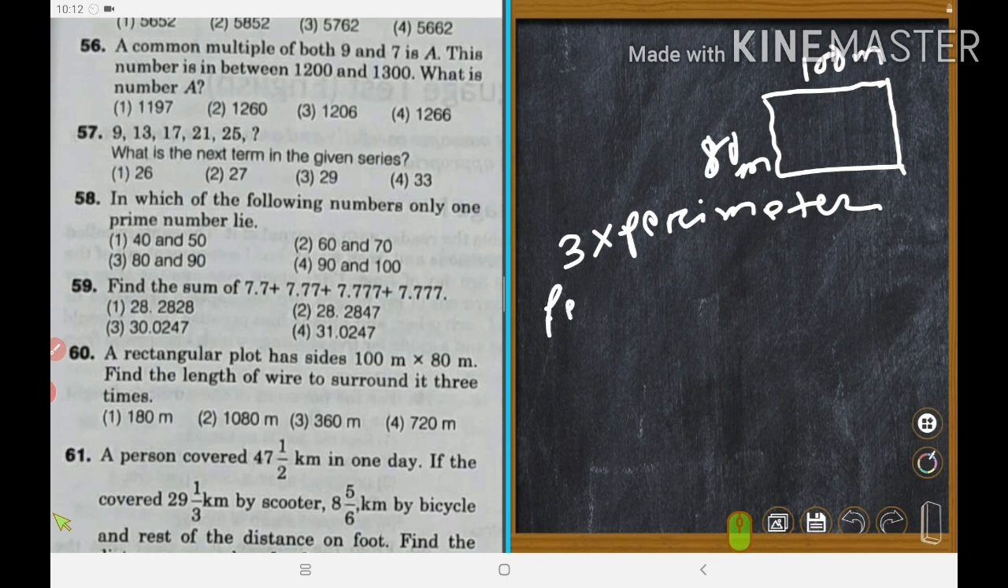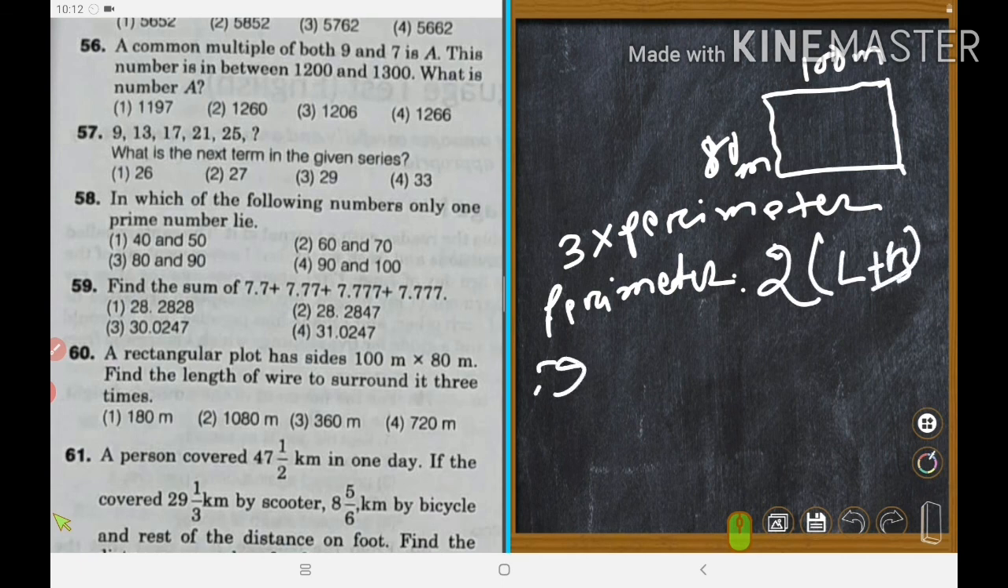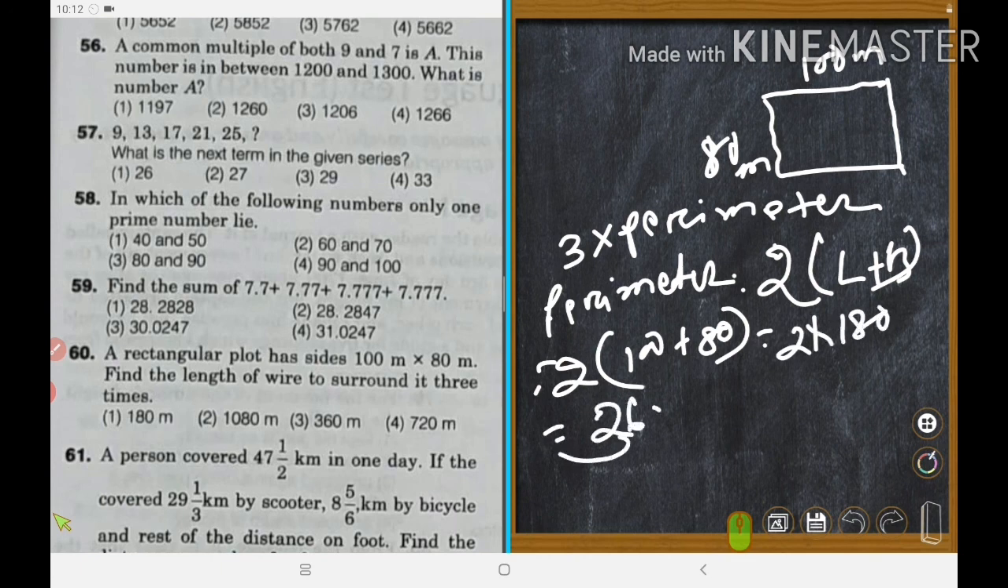Perimeter means what? Perimeter in meters is equal to 2 into (L plus B), right? Is equal to 2 into (100 plus 8), which is 2 into 108, that is 216. 216 into 3 is equal to 648 meters. Right answer is equal to, yes.